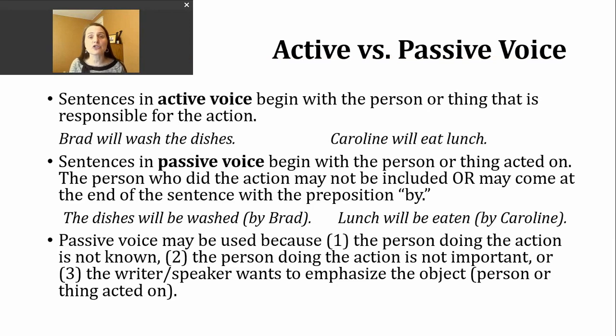And that connects to the third reason. So the speaker or the writer really wants to draw your attention as the listener or the reader to the object, the person or thing that is being acted on. So that's more likely to catch our attention when it's at the beginning of a sentence.